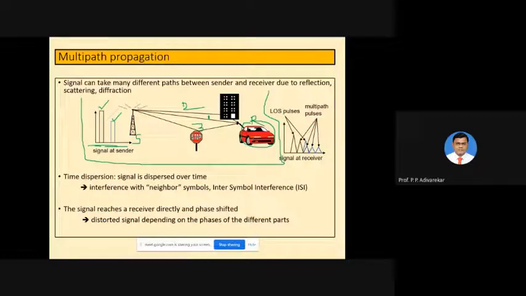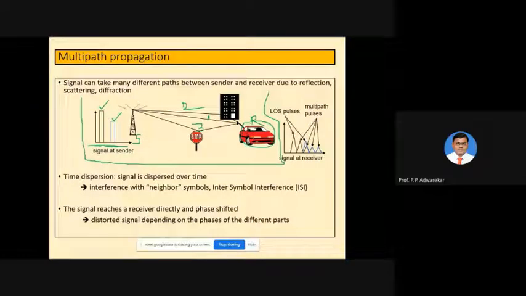The second one is through this particular building, that is because of reflection. You can see the ray or signal is incident on the building and gets reflected, and then the man sitting in the car is able to receive it.